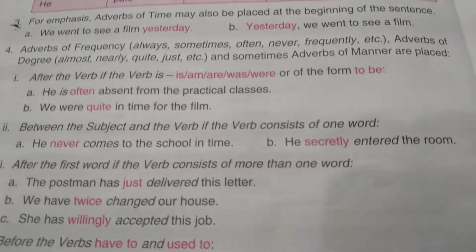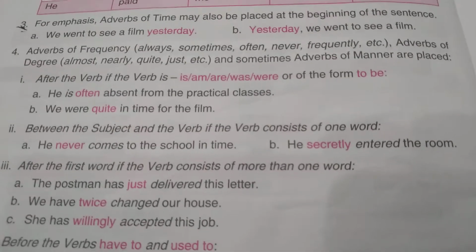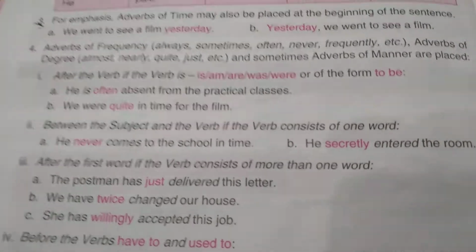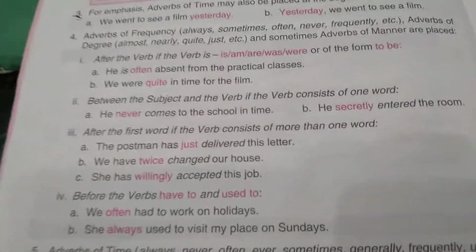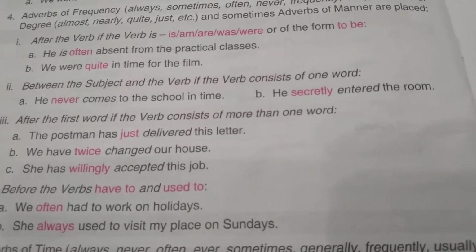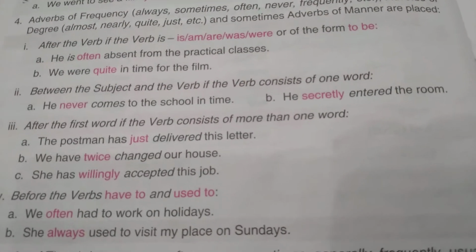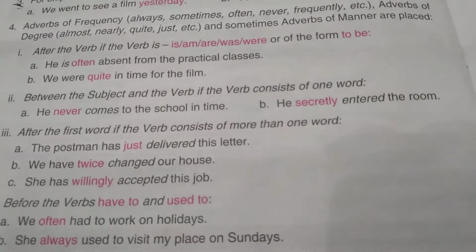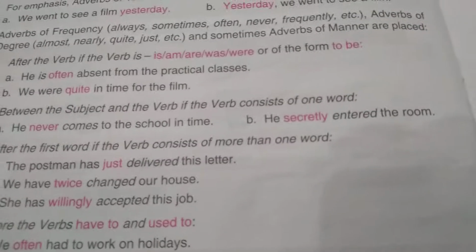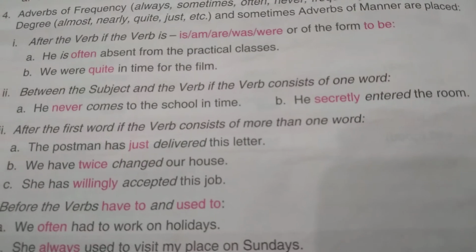For example, he never comes to the school in time. So he is the subject and comes is the verb, and never is the adverb which has come between he and comes. Next, if the verb consists of more than one word, that is, one is a helping verb and the other is the main verb, then the adverb will come after the first helping verb.